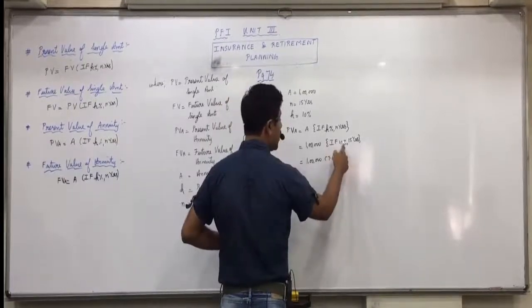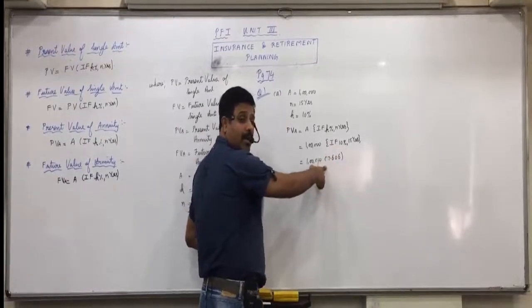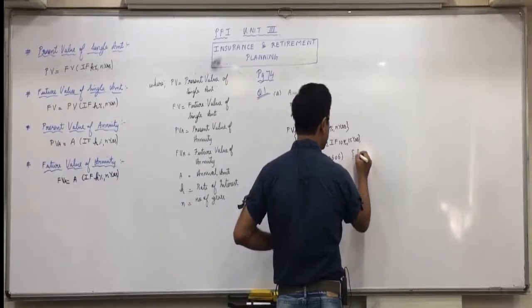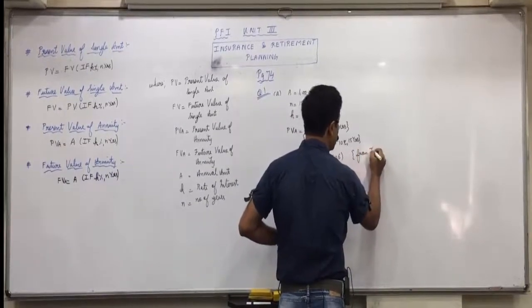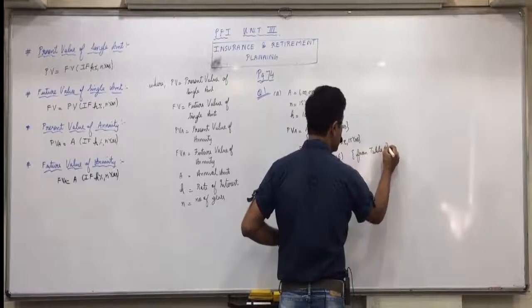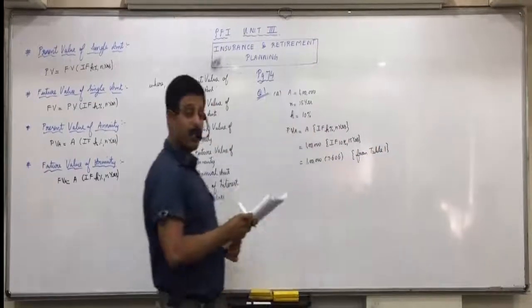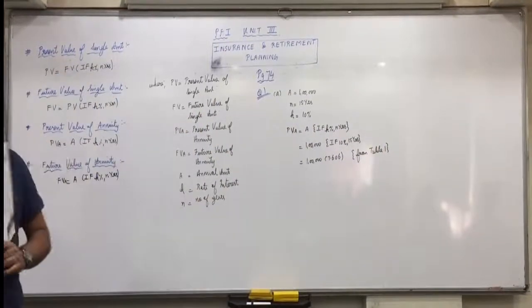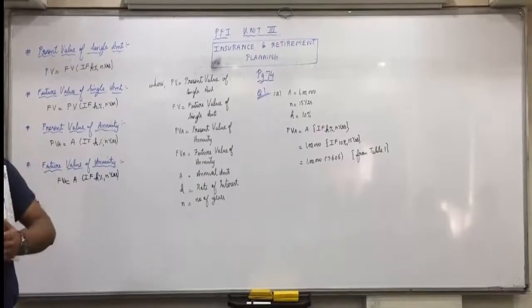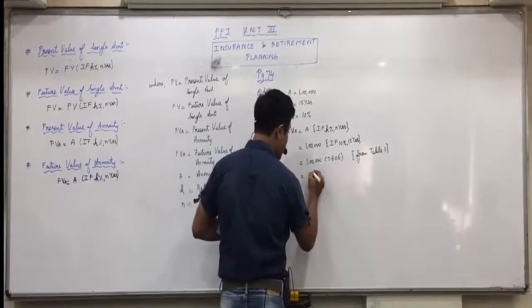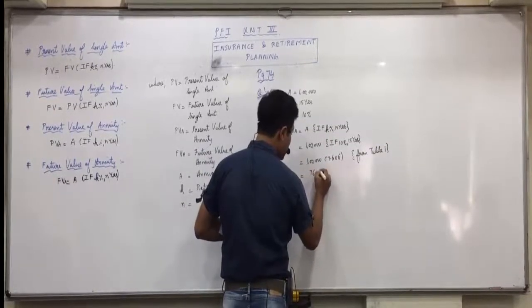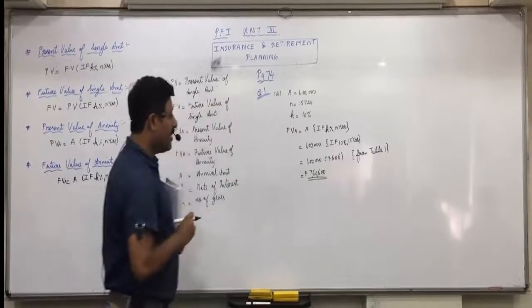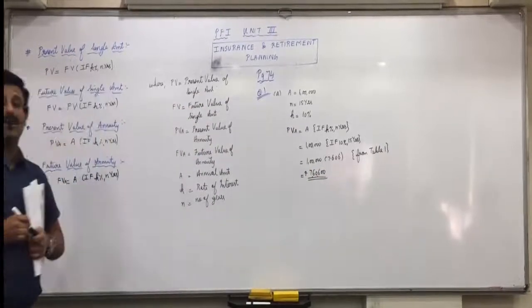7.606. So the interest factor of 10% for 15 years is 7.606. For your understanding, write in brackets "from Table 1", so that when you revise, you don't keep looking at all 4 tables. There is 7.606 in the table, and you should be able to understand that we have taken it from the table. So 1 lakh into 7.606 is 7 lakh 60,600. Means if you are getting 1 lakh every year for the next 15 years, what is its today's value?